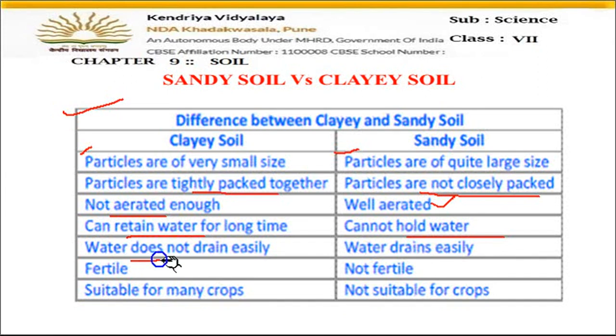In clay soil, water does not drain easily, means water cannot go down because it holds water. But in case of sandy soil, water drains easily, means water can go deep inside the layers because it cannot hold water, so water goes down. Then clay soil is fertile soil. It can grow the plants, but sandy soil is not fertile, not good for the growth of plants. In clay soil many crops grow, and in sandy soil not very many crops can grow. But out of these two, the third one, loamy soil, is the very best for the growth of the plants.